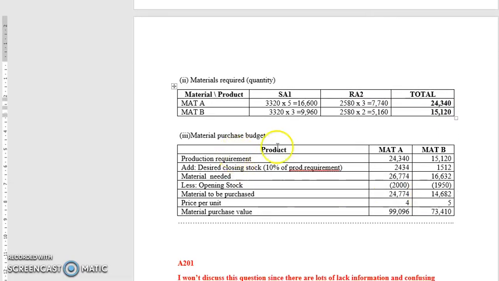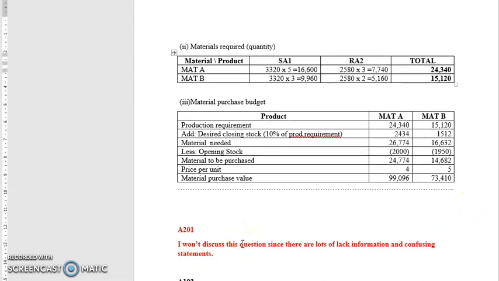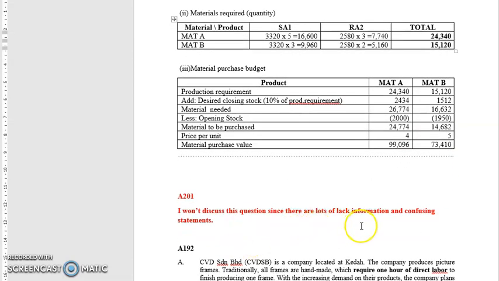For the material purchase budget, production requirement, add the desired closing stock, 10% of production requirement, and you get the material needed. You minus the opening stock, and then material to be purchased times the price per unit, and you get the material purchase value. For A201, I will discuss this question since there is a lot of missing information and confusing statements.